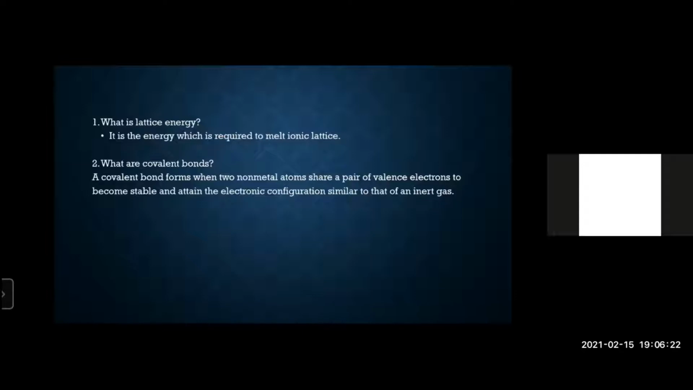Let's come to covalent bonds. Covalent bonds are formed when two nonmetal atoms share valence electrons. The electrons in their outer shell are known as valence electrons. They share them to gain stability and have an electronic configuration similar to that of inert gases such as helium.